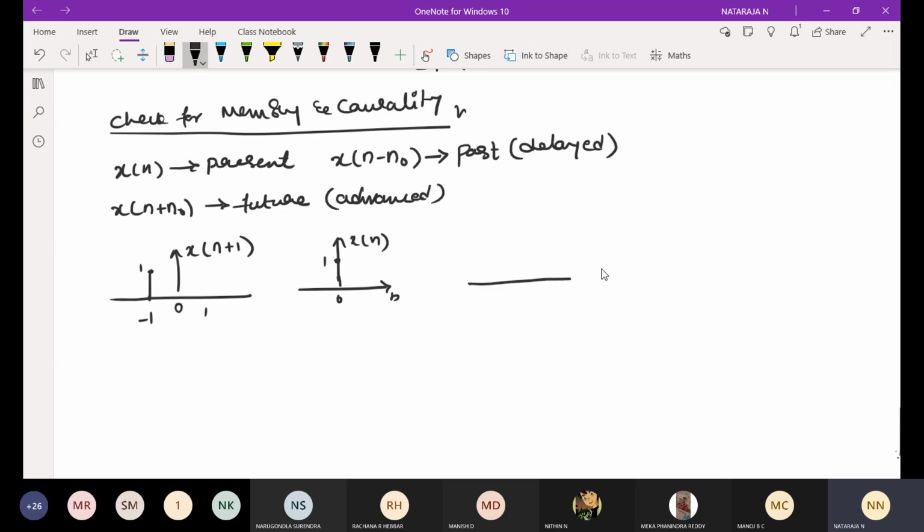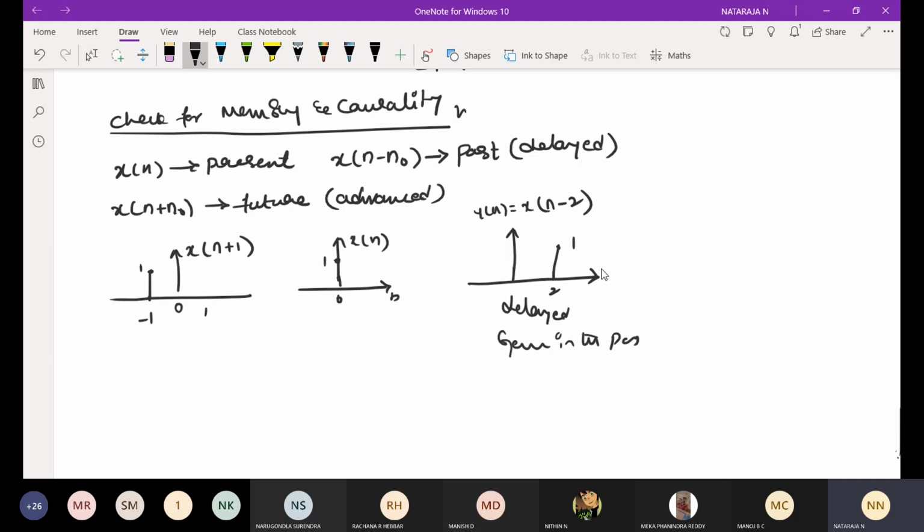And in the last signal, I will take y of n equal to x of n minus 2. It means that at plus 2, we have a sample 1. This is delayed, generated in the past. Somewhere at -2 it was generated, that is why it came here.